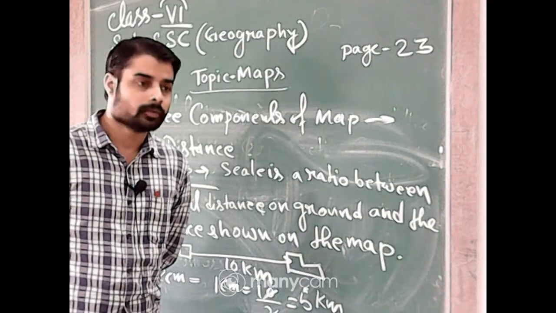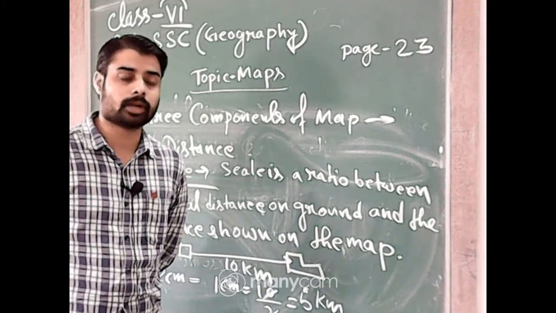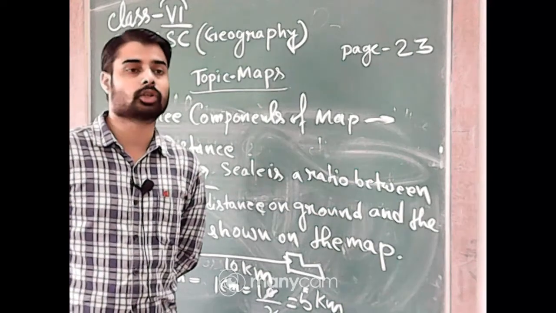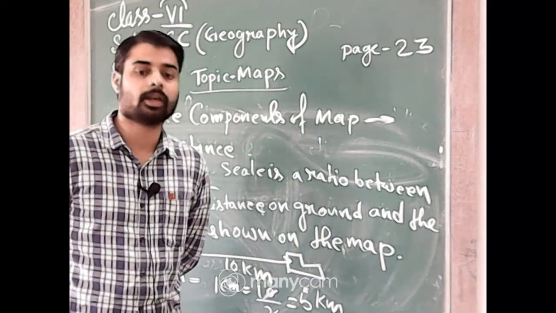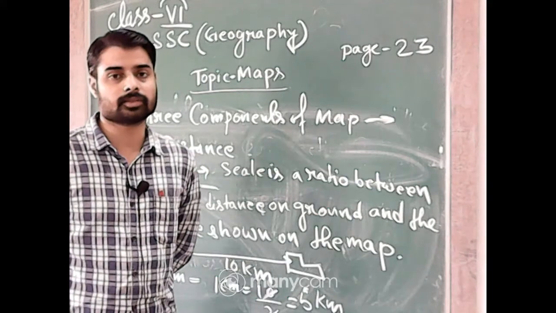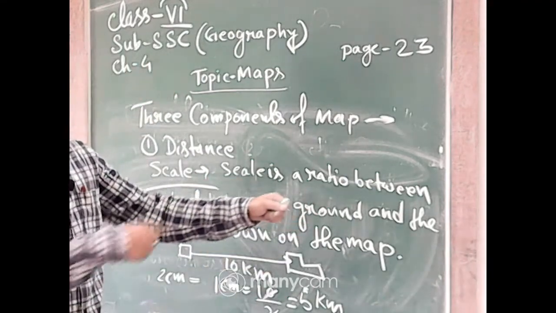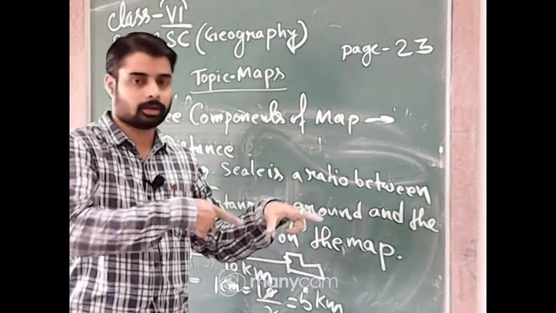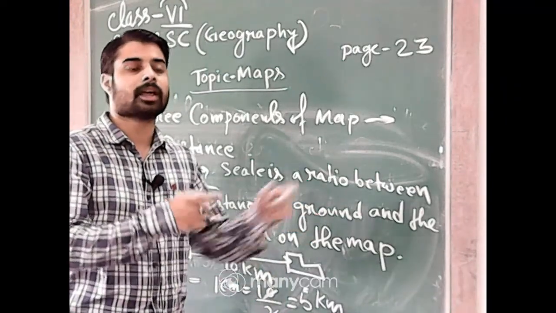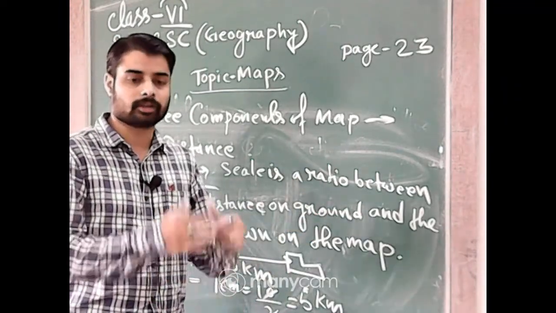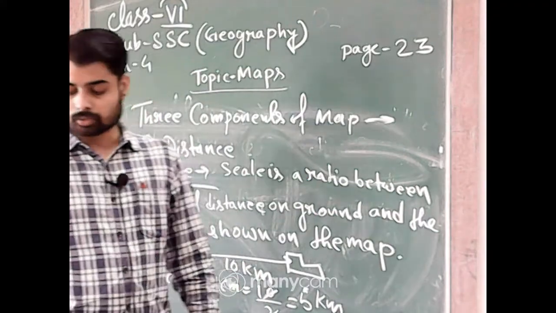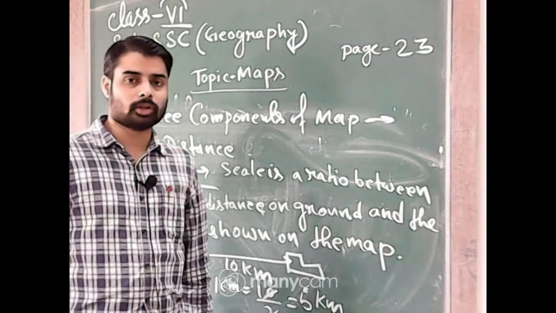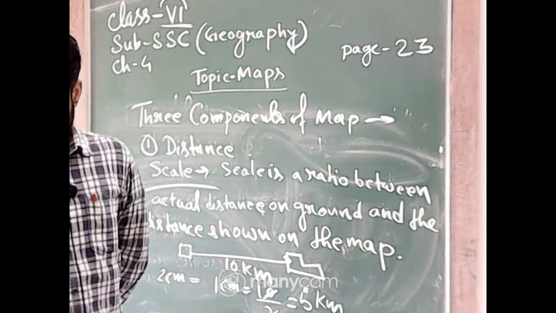Okay. Today we can use Google Earth, but when Google Earth or this type of maps were not present, people assessed their distance on the map by calculating physically. We just place the scale on the map and draw a line with a pencil and measure the line and calculate the actual distance, okay, using the scale. Okay. So you are using scale in everyday life also. In your geometry box, a scale is there.